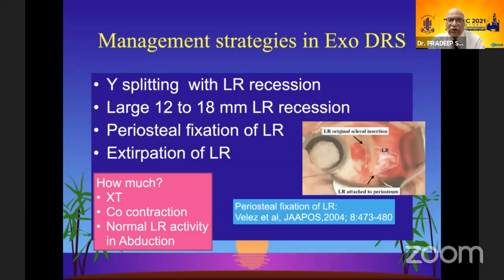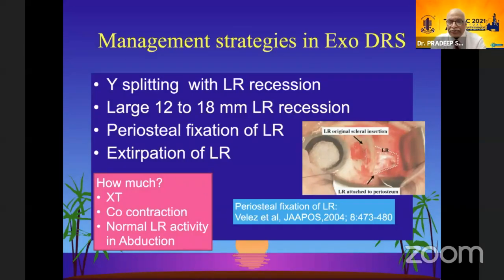Management strategies in EXO-DRS could be Y splitting with LR recession, large or supramaximal LR recessions, or a periosteal fixation of LR or an extirpation of LR. So which one do you do and when? It will depend upon the primary position exotropia, the co-contraction severity, and third is the LR activity, whether it is